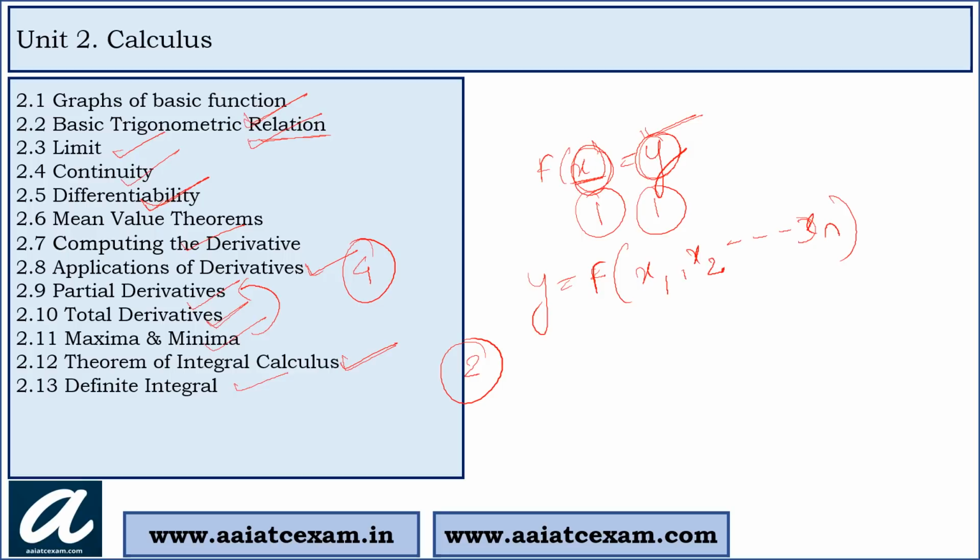Definite integral means integration a to b f of x into dx. So means they are giving you limit. Then you have to calculate the value of integral by simply putting these limits. Whereas in indefinite integral, they do not give you the limits. And after solving the integration, you have to add the constant, that is called as indefinite integral.